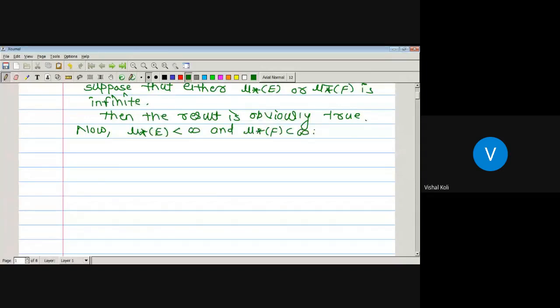Again, in the last lecture we proved one result. If E is any set having finite inner measure, then there exists one set H belonging to A delta sigma, that is, there exists one measurable set H such that H is a subset of E and mu bar of H is nothing but the inner measure of E. So here E is any set having finite inner measure. Then by this result there exists one measurable set G such that G is a subset of E and mu bar of G is the inner measure of E. Similarly, there exists one measurable set H which is a subset of F and mu bar of H is the inner measure of F.